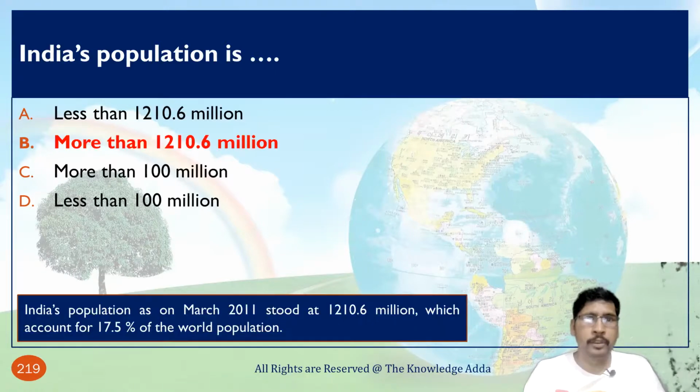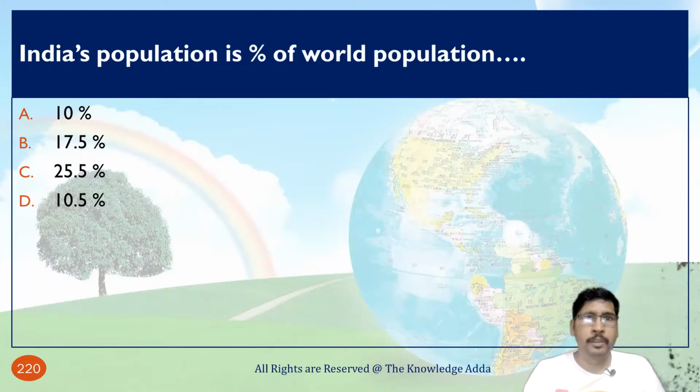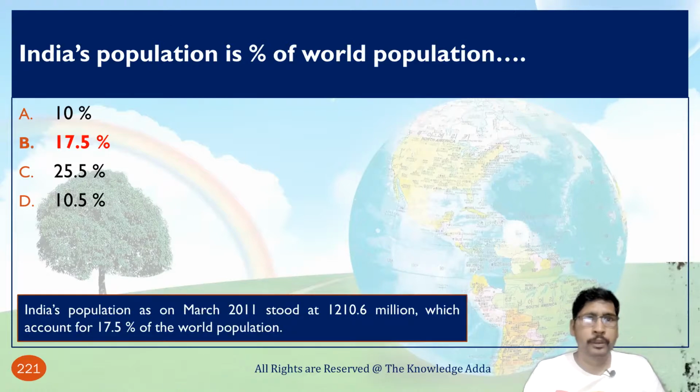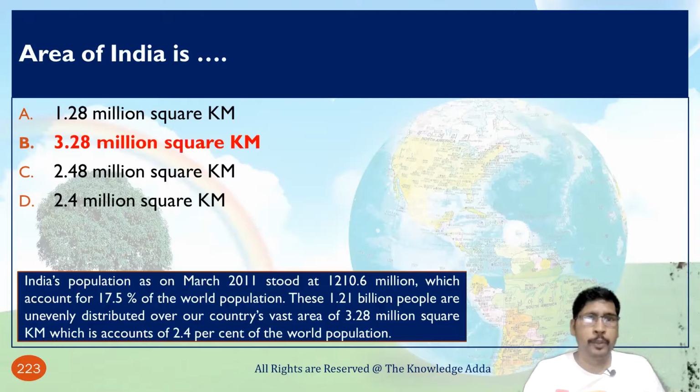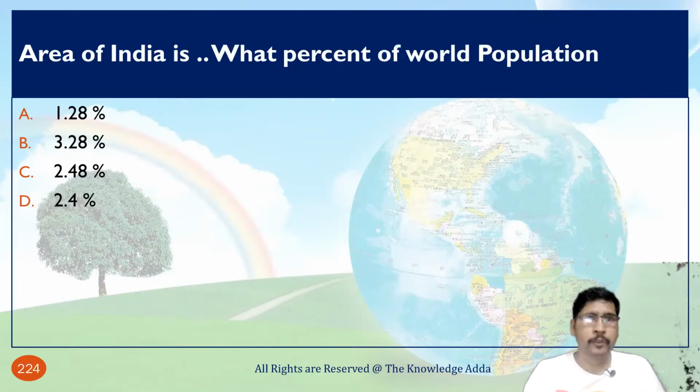India's population is about 121.06 million. India's population is how much percentage of the world population? That is about 17.5%. The area of India, as we have already discussed, is 3.28 million square kilometer, which is 2.4% of the world area.